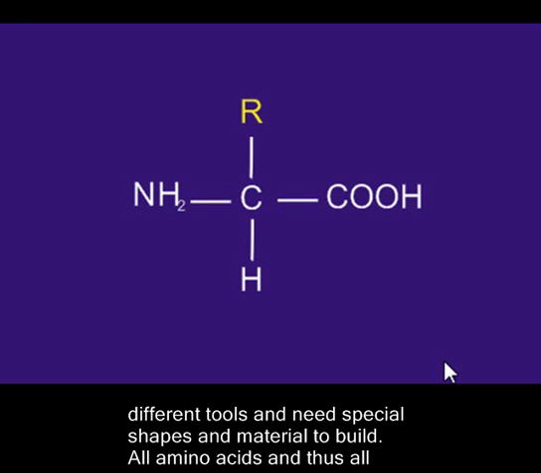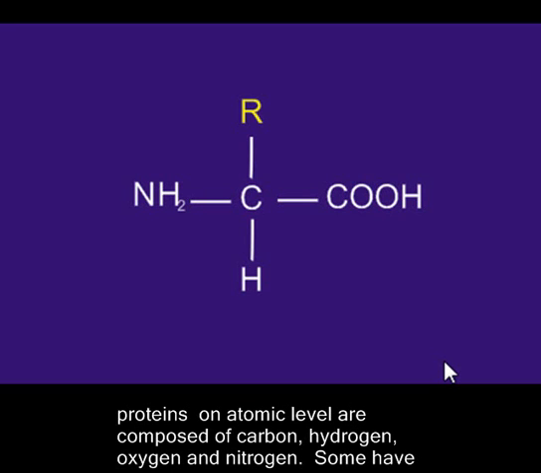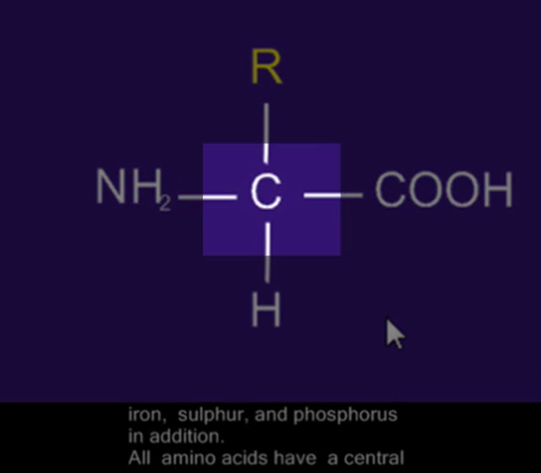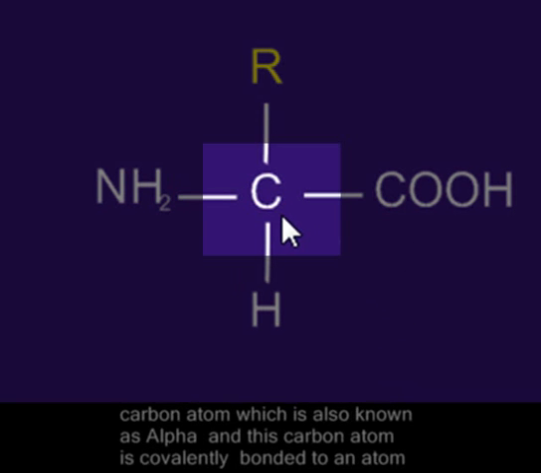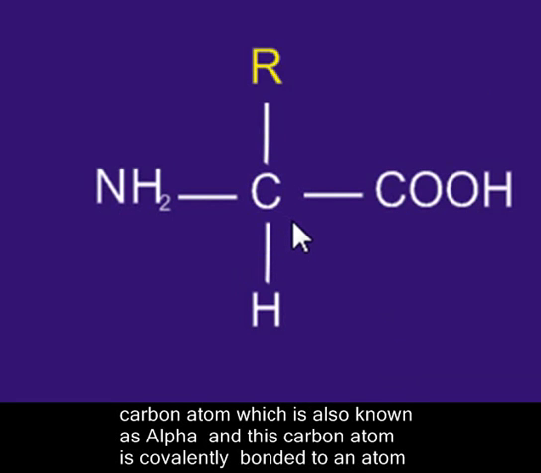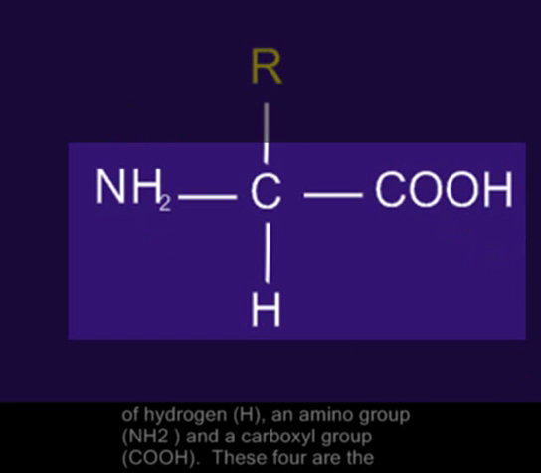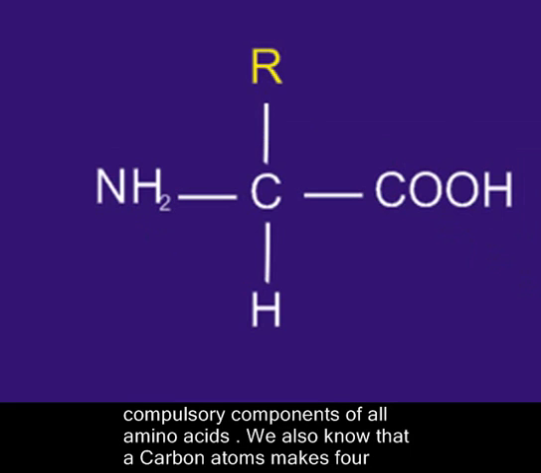All amino acids, and thus all proteins on atomic level, are composed of carbon, hydrogen, oxygen, and nitrogen. Some have iron, sulfur, and phosphorus in addition. All amino acids have a central carbon atom, which is also known as alpha, and this carbon atom is covalently bonded to an atom of hydrogen, to an amino group, and to a carboxyl group. These four are the compulsory components of all amino acids.